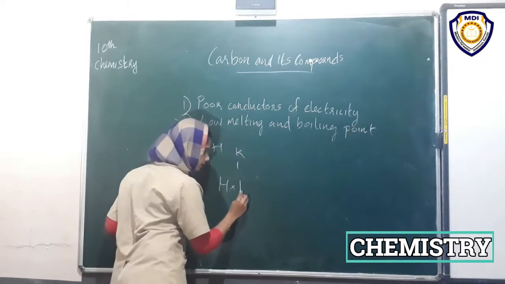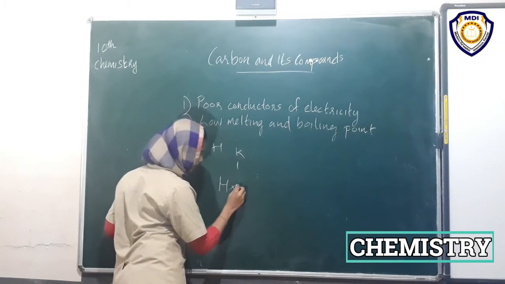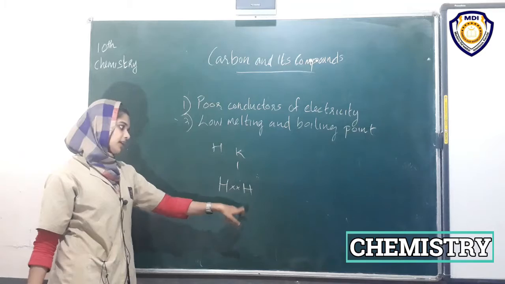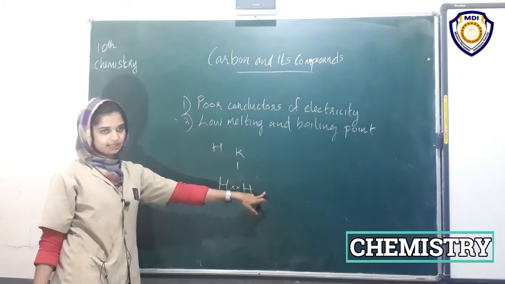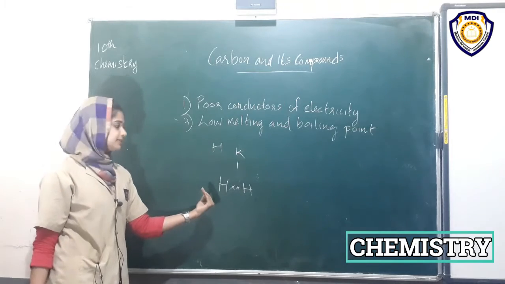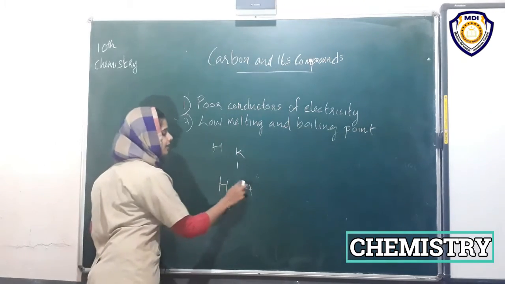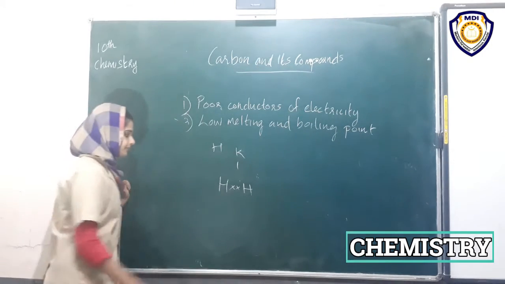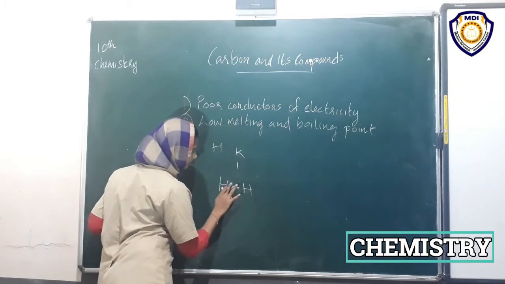So another hydrogen comes with its outermost electron. This hydrogen shares its electron with the next hydrogen, and that hydrogen shares its electron with the first. Hence they can attain their desired configuration.